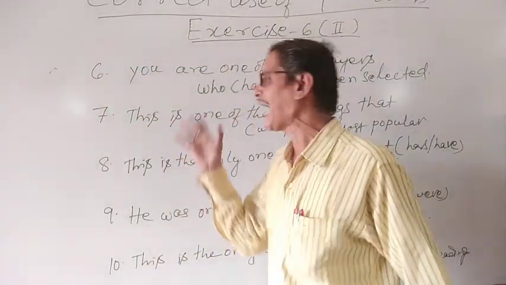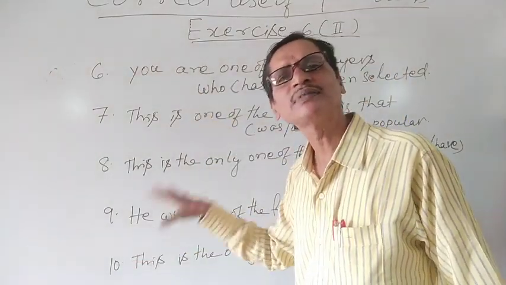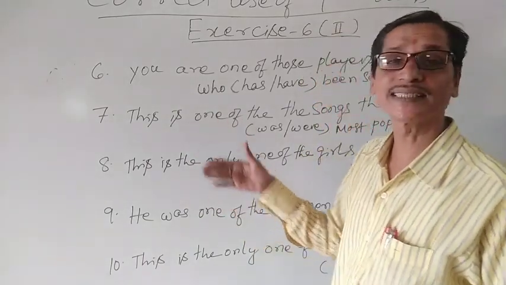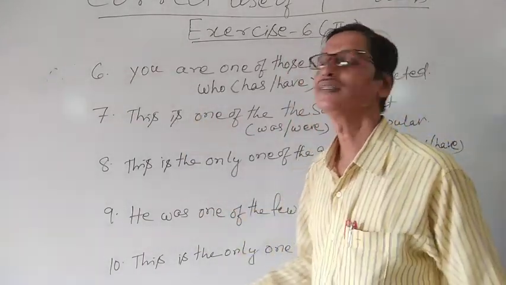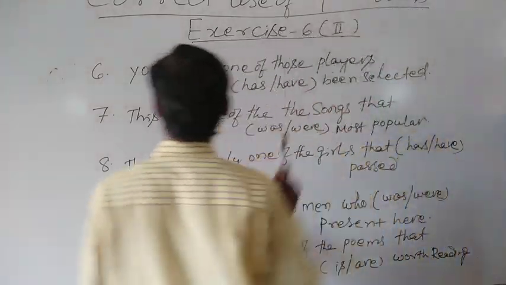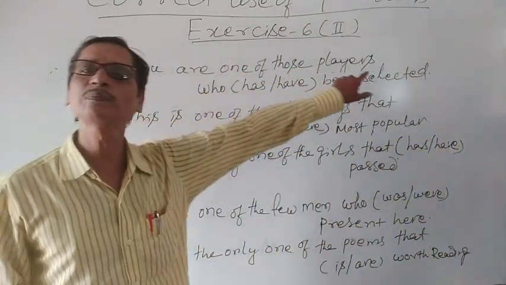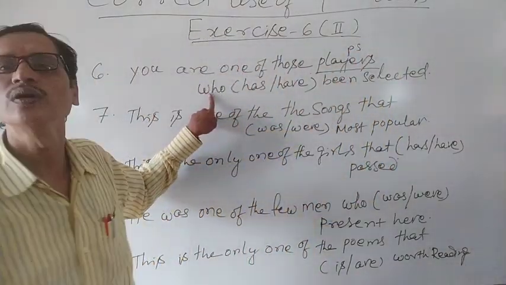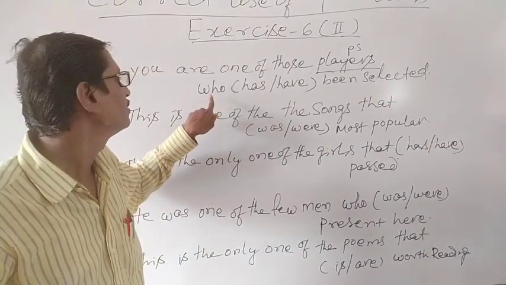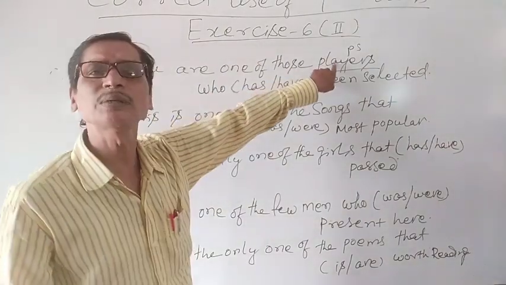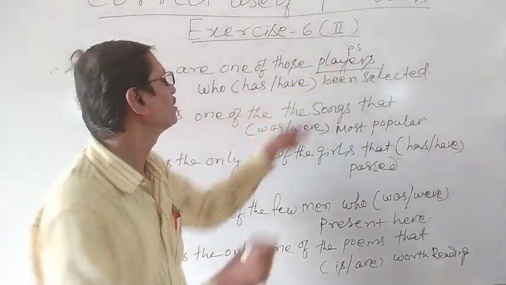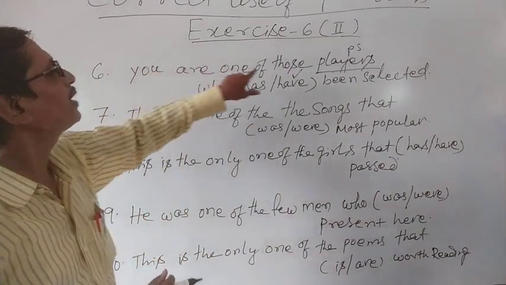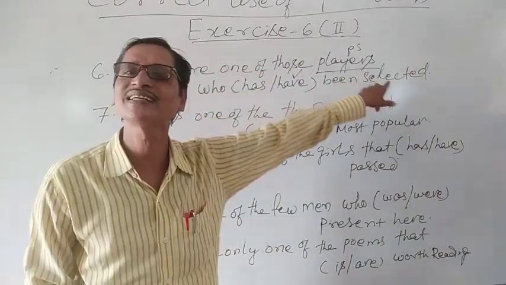Here you see, I have written some other statements of the same exercise, that means exercise 6 part 2. We have already discussed up to 5, now 6 to 10. Now see, you are one of those players who. Here players is a plural subject, who is the relative pronoun. So according to this plural subject, players, we have to make a plural verb over here. Similarly, you are one of those players who have been selected.